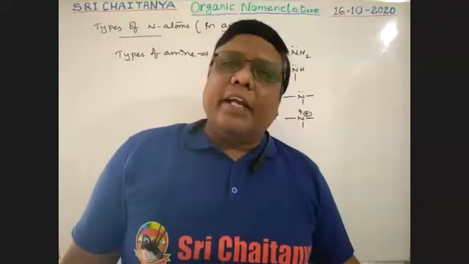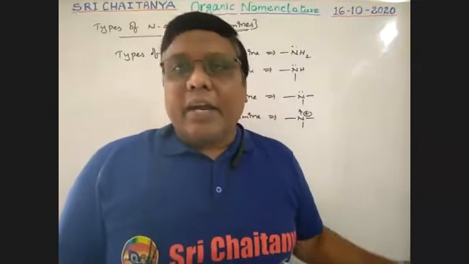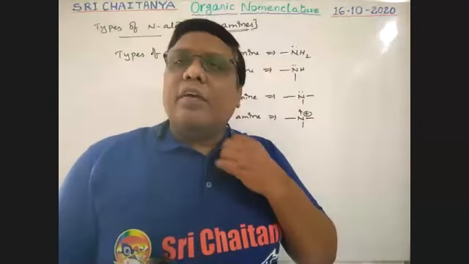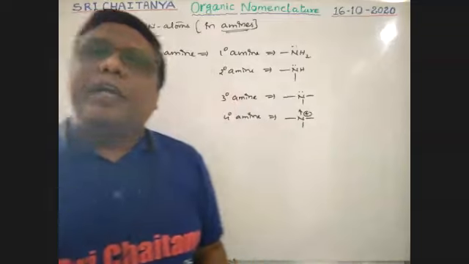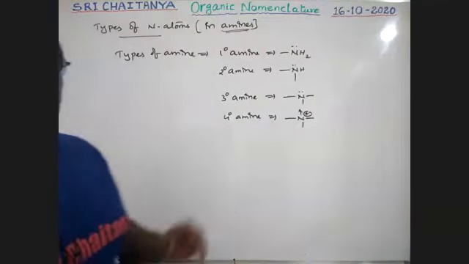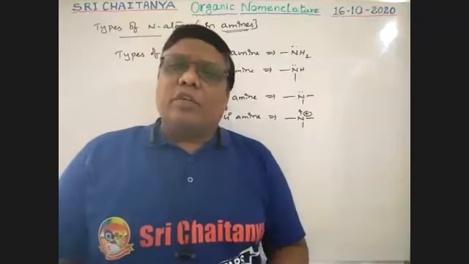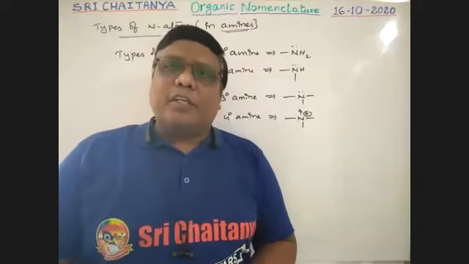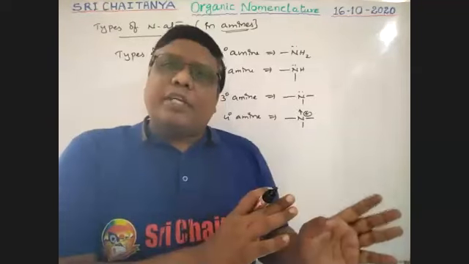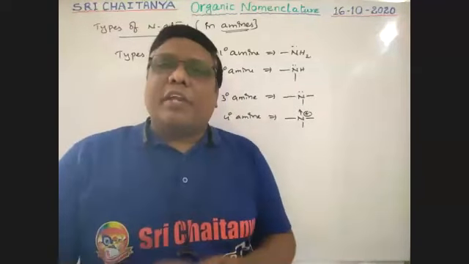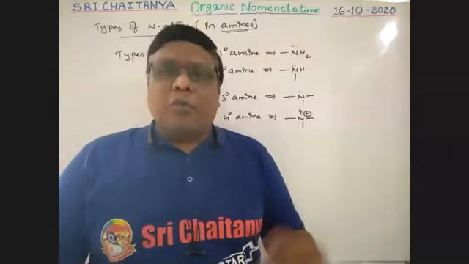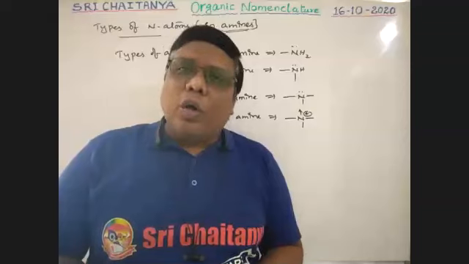Amines are divided into 4 categories with respect to nitrogen. With respect to nitrogen, it is positive. In all other cases, we can decide with respect to carbon, boys. But in the case of amines, it is with respect to nitrogen. So, okay, that is about types of amines, types of nitrogen compounds. Okay, now let us discuss one more concept, and that is homologous series.